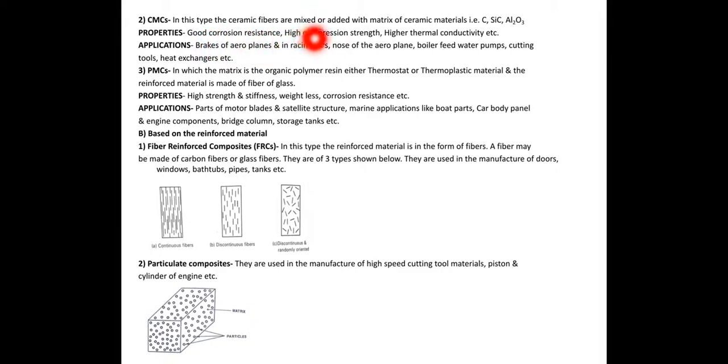Now second, CMC, ceramic matrix composites. In this, the matrix material is ceramic only, that is carbon, silicon carbide and aluminum oxide. In this matrix material we add the reinforced material, that is ceramic fibers. What are the properties?